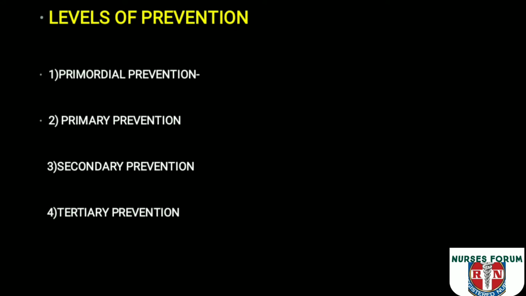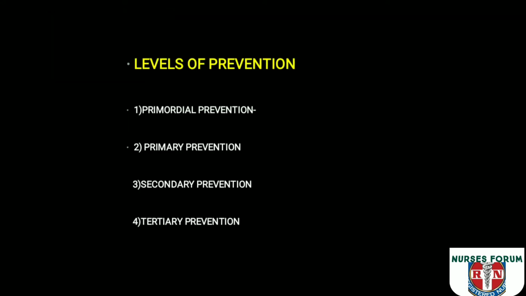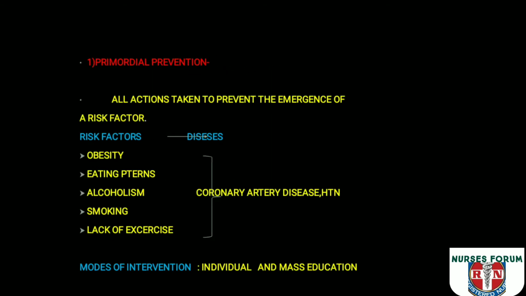Let us see what the levels of prevention are. There are 4 levels of prevention: primordial prevention, primary prevention, secondary prevention and tertiary prevention. We can see them one by one in a detailed manner. First we can see primordial prevention. What is primordial prevention?